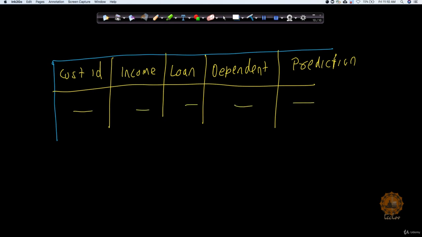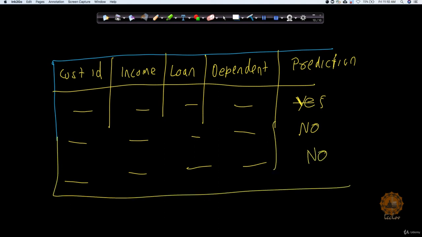So let's say this is my first row, and in this first row this person is most likely going to default. In the second row, I say that this person is not going to default. In the third row, with some data, I said that this person is not going to default. This is just a random table, because the idea is to give you an insight into random variables.